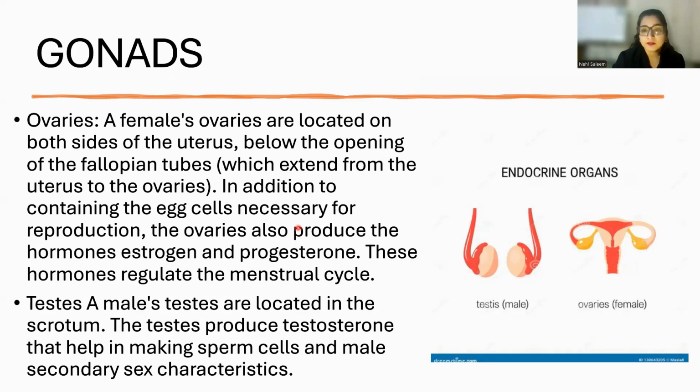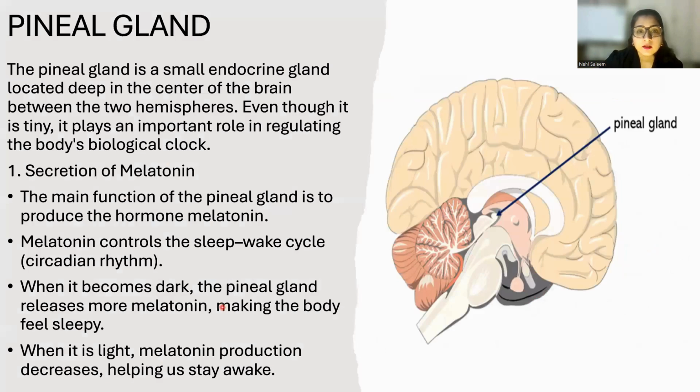If we talk about the testes, they are located in the scrotum, right? And these testes produce testosterone. Testosterone makes sperm, and it is essential for the secondary sexual characteristics, for muscle growth, and for physiological functioning. Then we have the pineal gland.